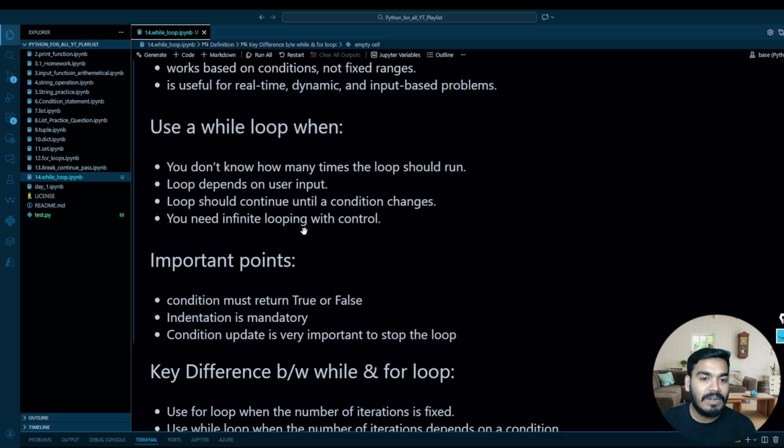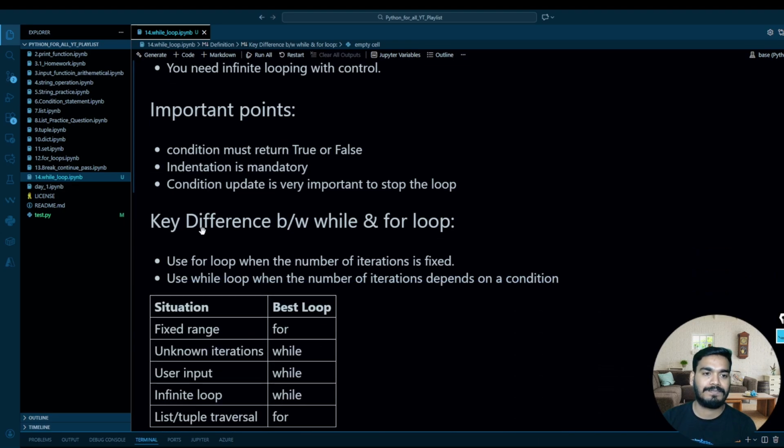Okay, you may need an infinite loop with control. Whenever you are using an infinite loop, if you don't give it control, it will run for infinite time. So these are the important concepts to understand. Anyway, I'll share this IPYNB file, you can refer to it later on also.